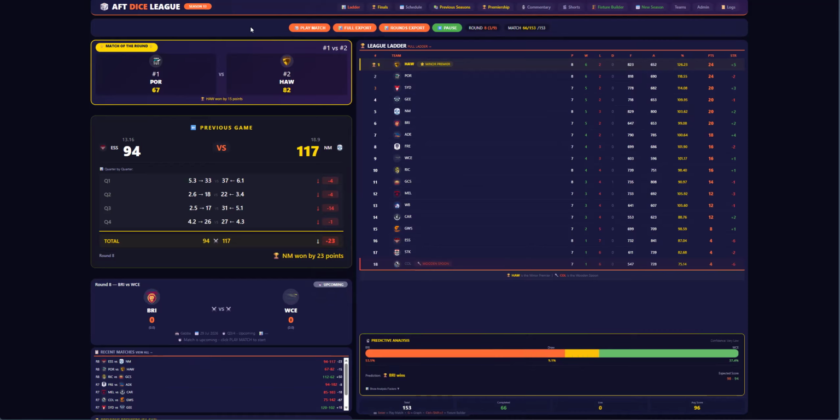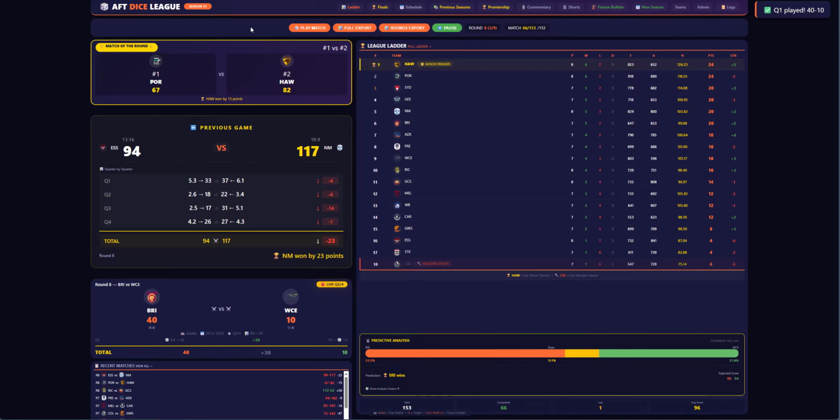All right, let's go to the fourth game of the round. Brisbane versus West Coast at the Gabba. Let's go to the first quarter. In the first quarter, Brisbane have kicked 6 goals, 4-40 to West Coast, 1-4-10. So after quarter time, it is Brisbane by 5 goals. Let's go to the second quarter.